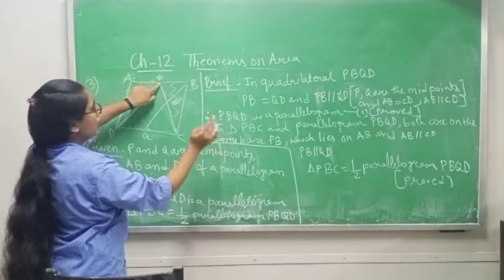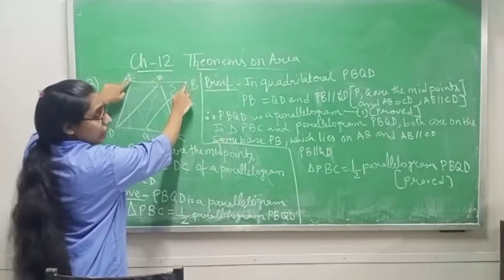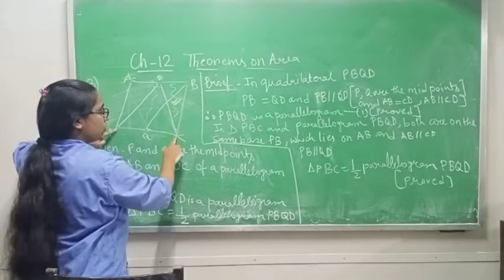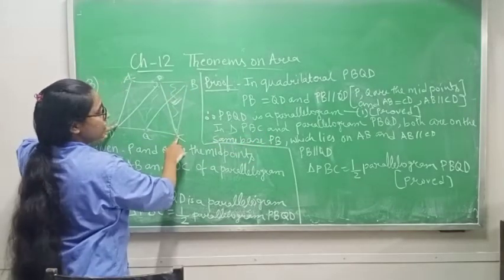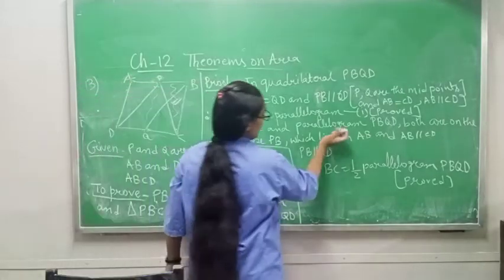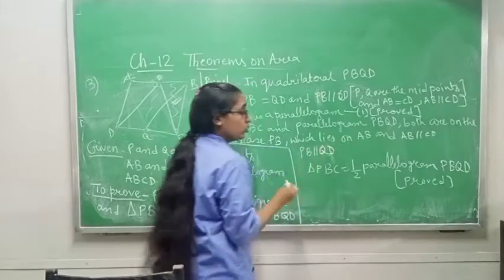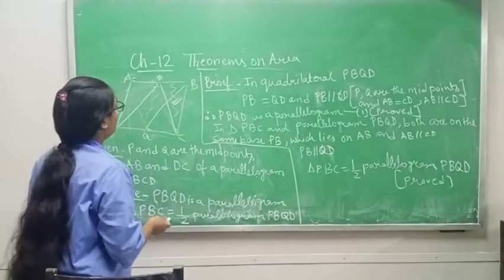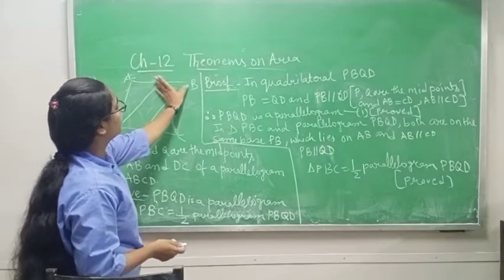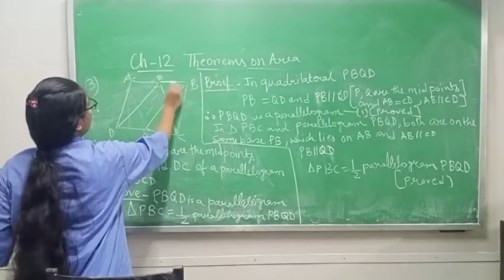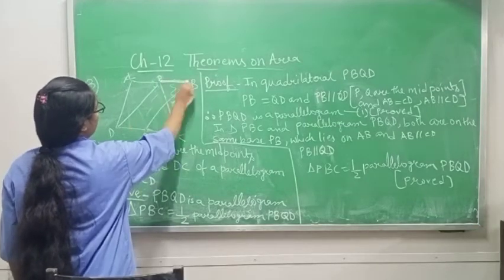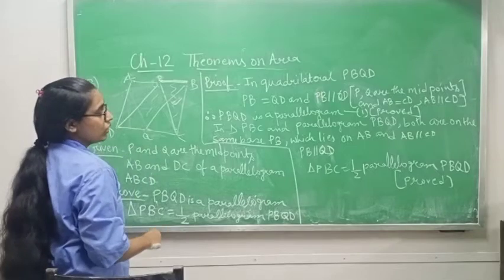PB is lying on which line? The AB line, and AB is parallel to CD. If AB is parallel to CD, it means that PB is also parallel to QD. Understood? Again I am explaining to you. If you take this triangle and this parallelogram, you are taking this one as a base, both lying on the same base PB and between the same parallel lines PB and DQ.